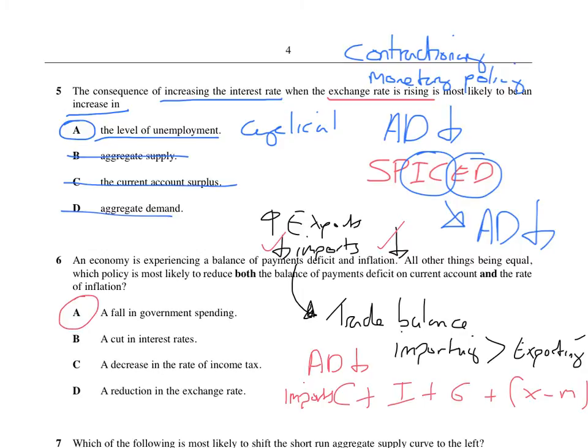Right, a cut in interest rates. Would that improve our balance of payments deficit? No, because AD would go up, so we'd be buying more imports. Also, this would cause demand pull inflation, so that's definitely wrong. Right, again, a decrease in the rate of income tax. That would cause demand pull inflation, and it would also mean we might buy more imports. That's wrong again. And a reduction in the exchange rate, all you do is rewrite SPICED.